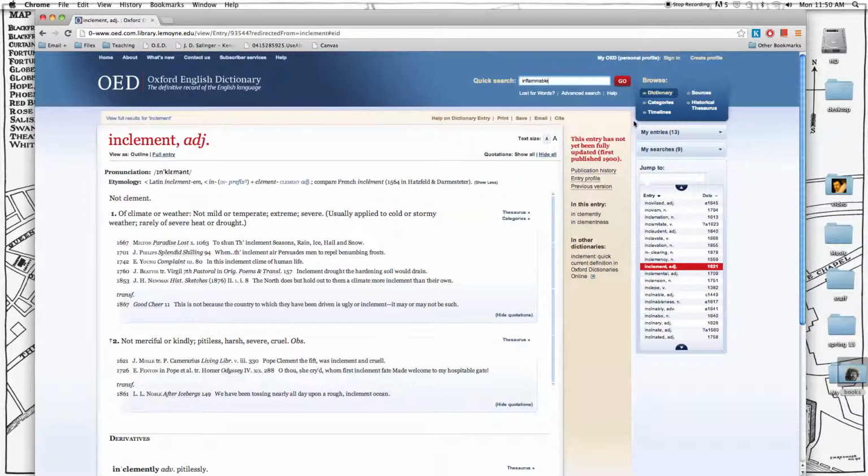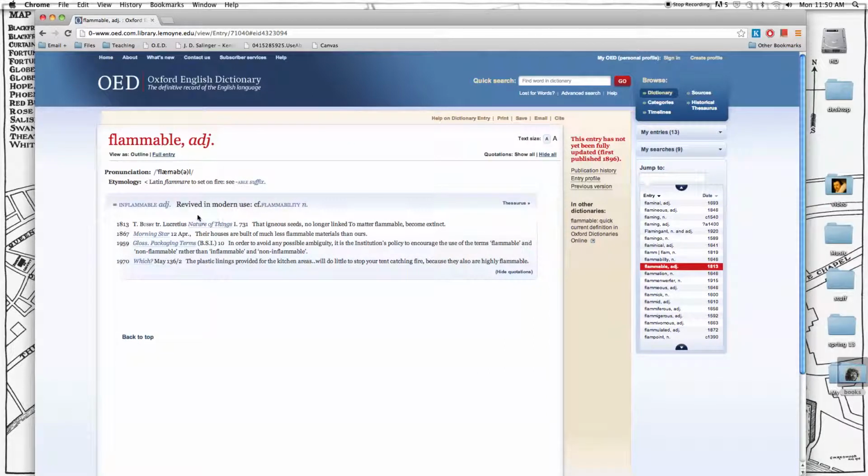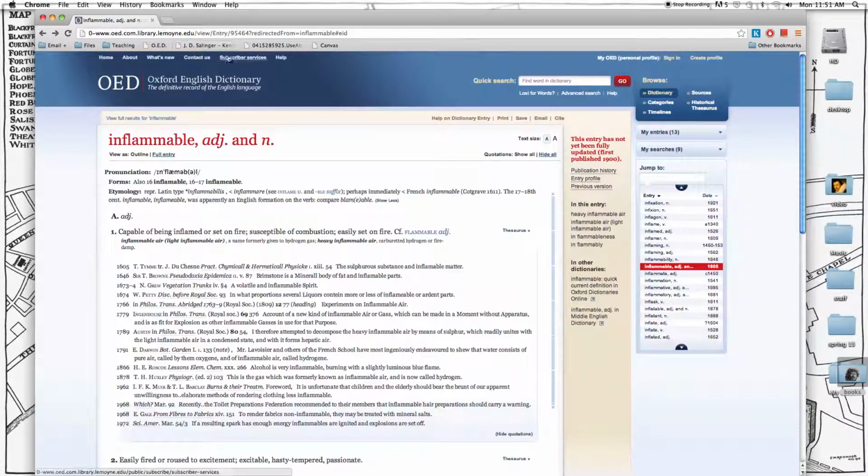It does not mean, it turns out, incapable of burning. It means capable of being inflamed or set on fire, susceptible of combustion, easily set on fire. Confer flammable, to set on fire. So how is it that a word flammable, when you put an in prefix in front of it, can mean not just the same thing, but even a more intense version of it?